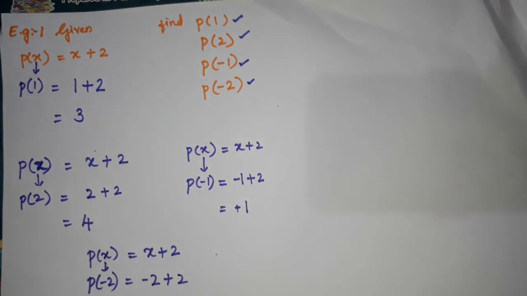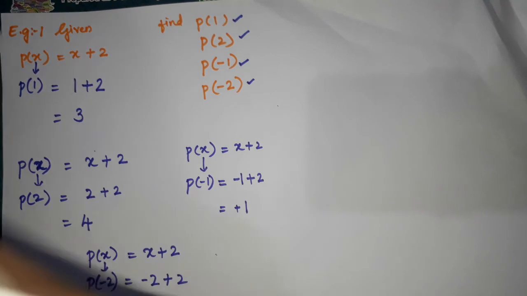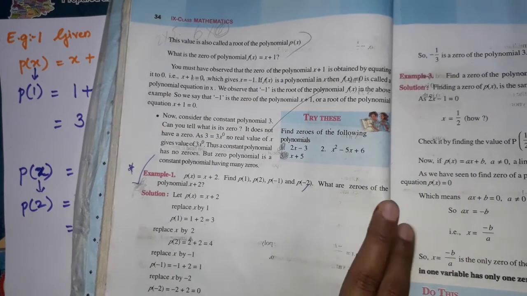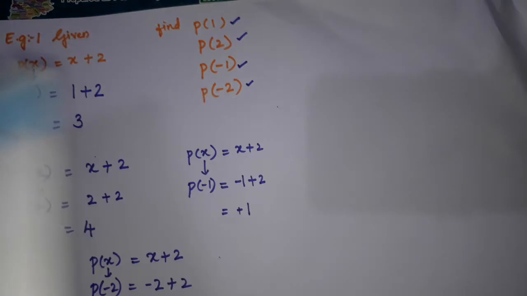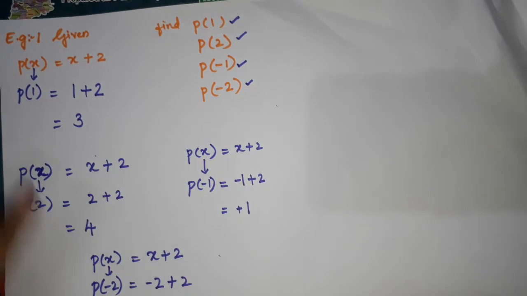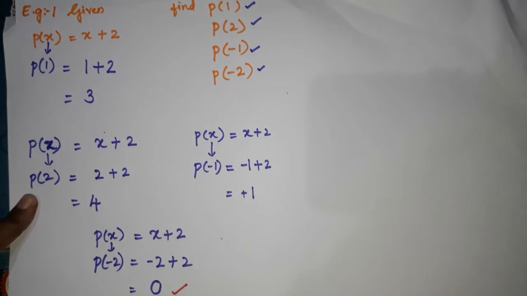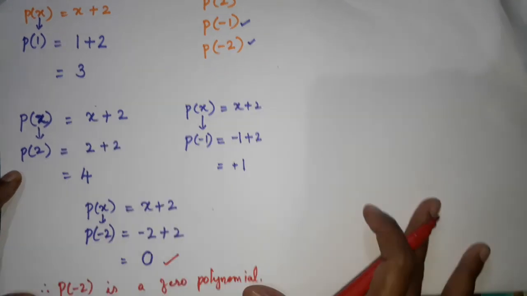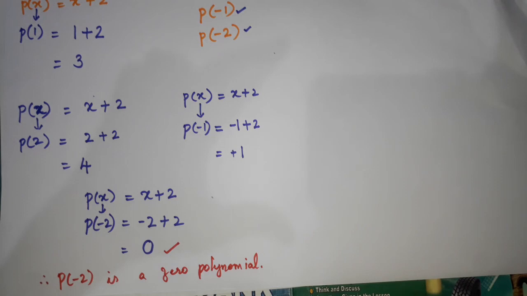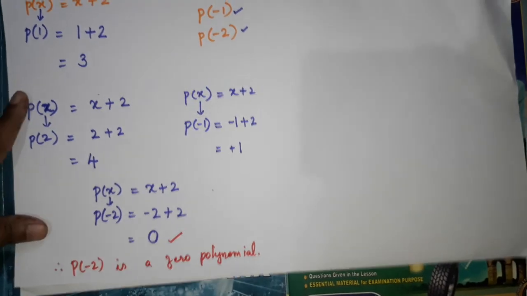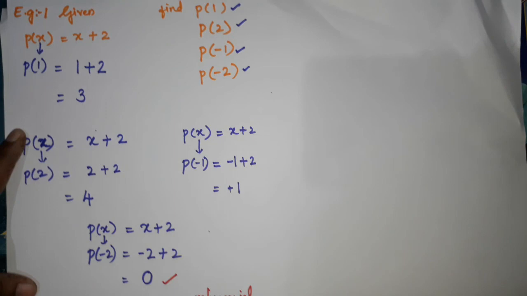Now, one more question we have to add, right? What are the zeros of the polynomial x plus 2? Now, wherever we got 0, children? We got 0 for only p of minus 2, right? So you should write, therefore, p of minus 2 is a zero polynomial. That's it. Okay, children? P of minus 2 is a zero polynomial.